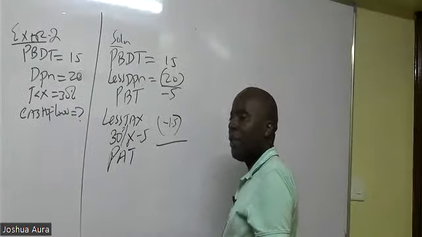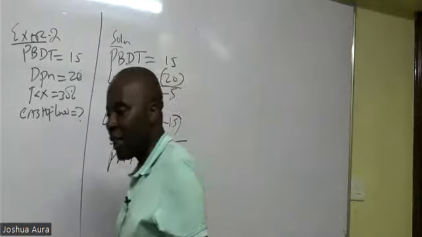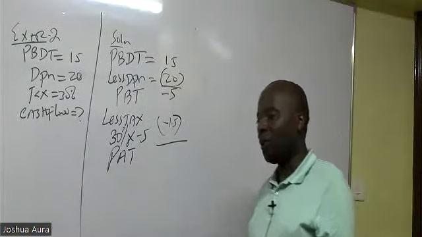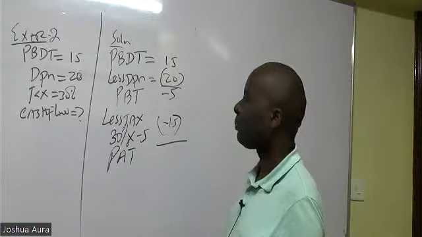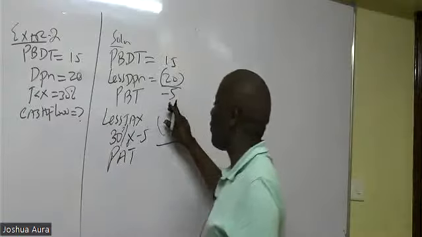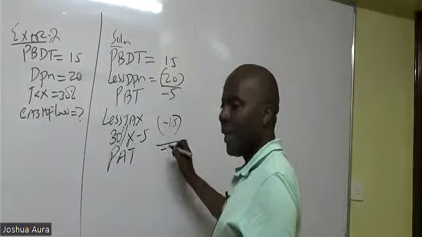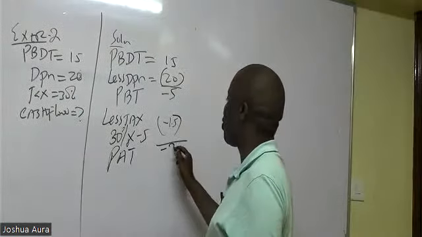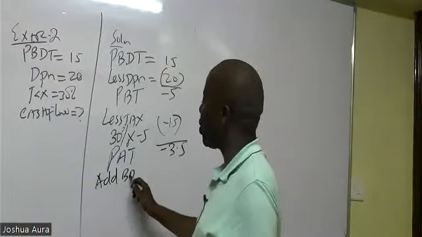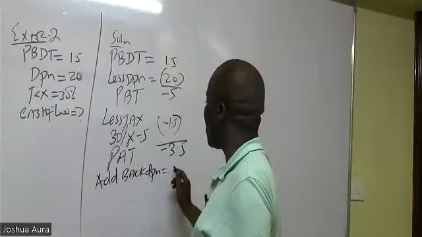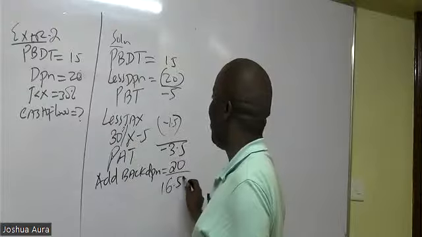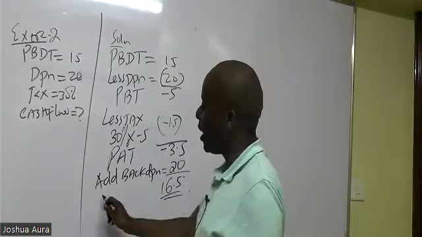What are we able to get at the end of the day, ladies and gentlemen? So David tells me minus 3.5. I can't work with one student's answer only. That's quite risky for me. Minus 3.5, because we have minus 5, minus minus 1.5. So this gives me minus 3.5. Thank you so much. And then we shall come and add back depreciation of 20. That is how these gentlemen were able to get the 16.5 as the cash flow.